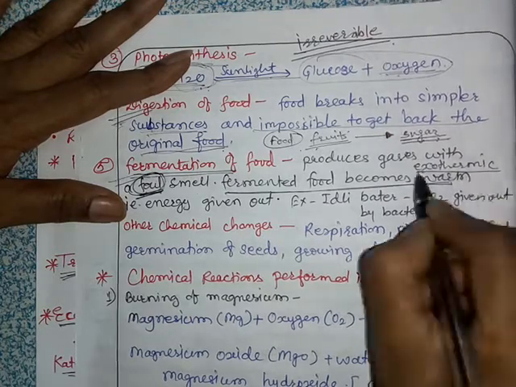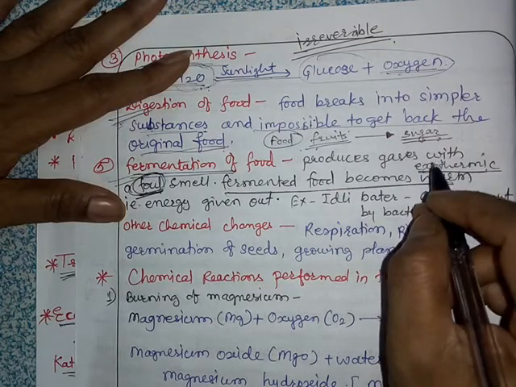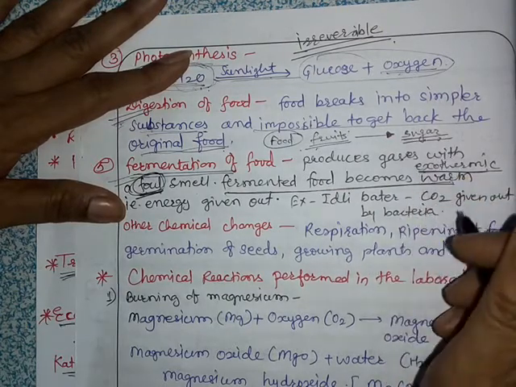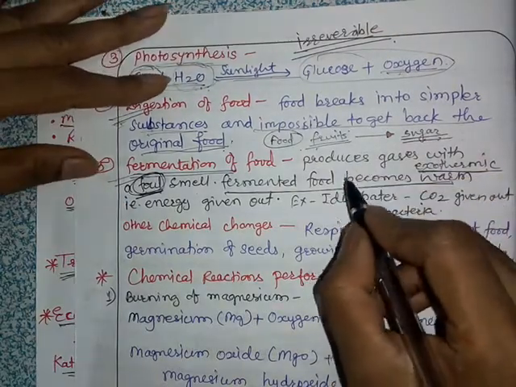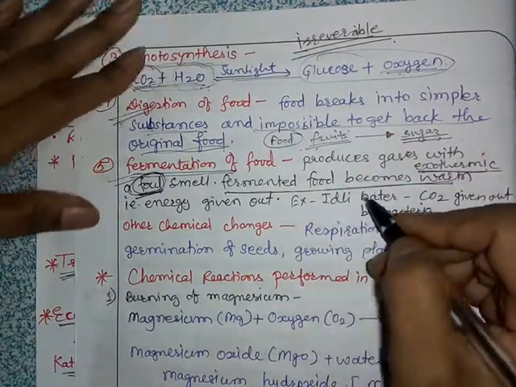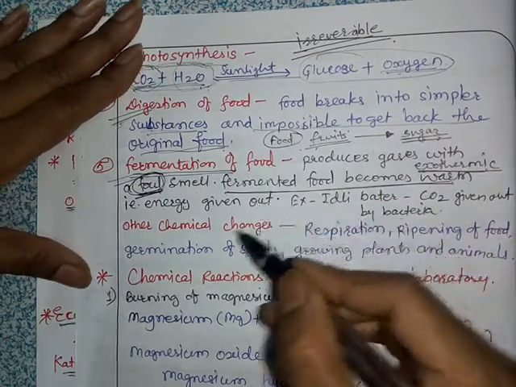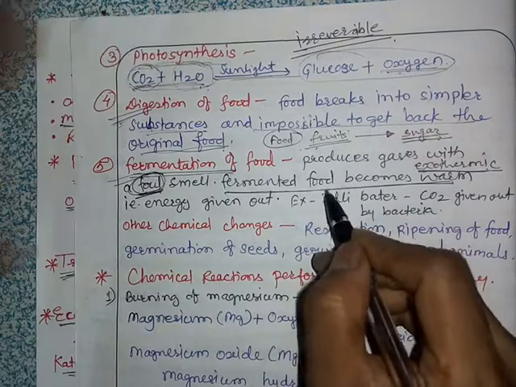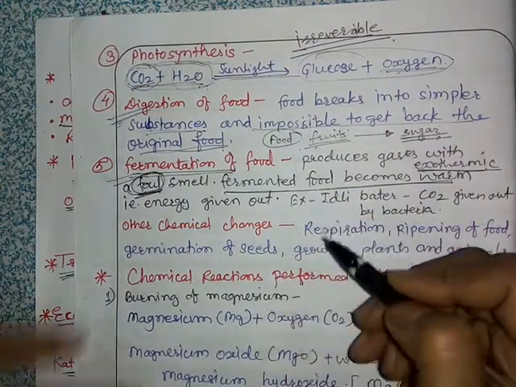Heat is given out. Then, as I have already told you previously, when fruits and vegetables are cut, their cut surfaces become blackish, that is also because they come in contact with the air.